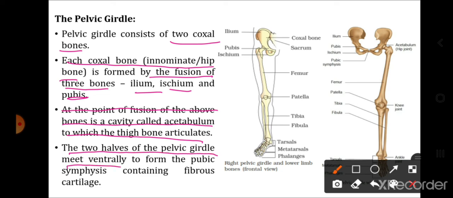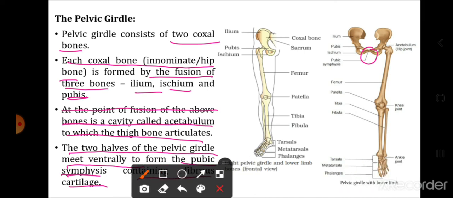The two halves of the pelvic girdle meet ventrally. Now on the ventral side, both the halves of the pelvic girdle will meet and they form the pubic symphysis. The point where both halves meet is called the pubic symphysis, and it contains fibrous cartilage. So this is the pelvic girdle, this is the ilium bone, pubis bone and ischium. Together they form one bone, that is the coxal bone. Where the two meet ventrally, that region is called the pubic symphysis. Now this is a cavity called the acetabulum.